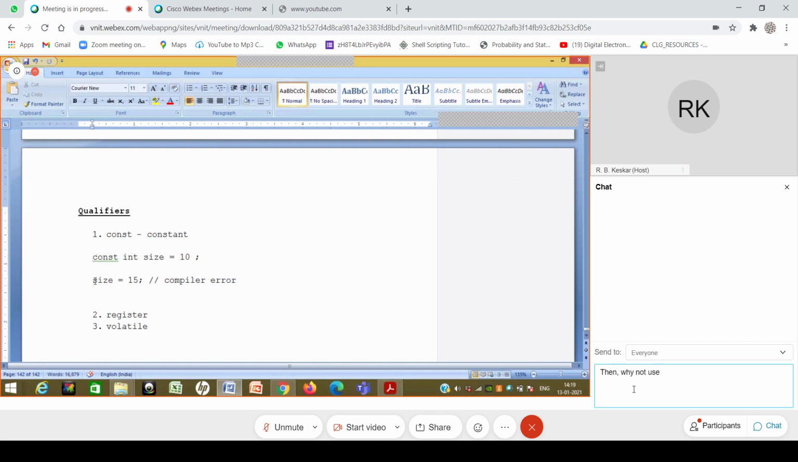Okay, and that's why it will not allow me to do size = 15. The compiler will search for the places where size appears on the left hand side of an assignment, and it will raise an error at all those places. So this is a compilation error.